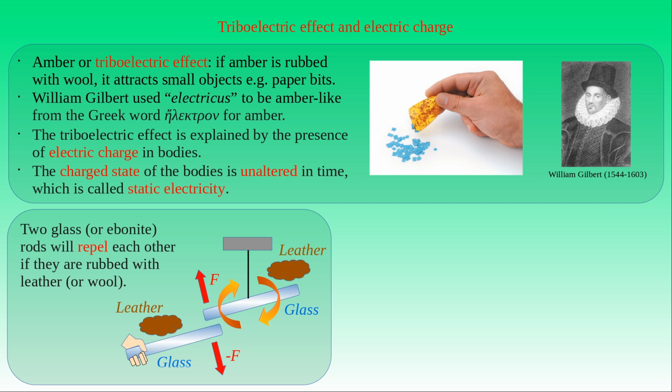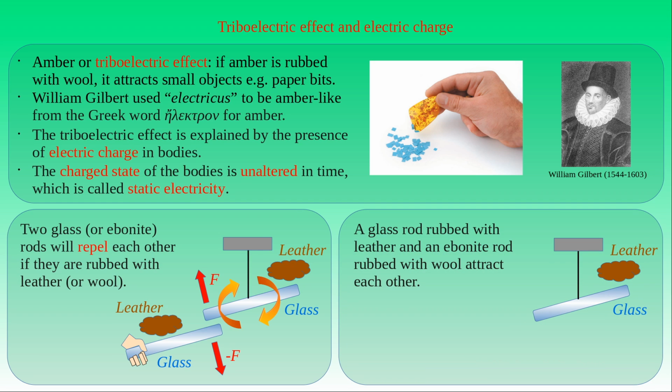We repeat this experiment, but this time we will bring an ebonite rod near the glass rod suspended through the string. We electrify the hanging glass rod by rubbing it with leather, and we rub an ebonite rod with wool so that it could also attain charge. If we bring the charged ebonite rod near the charged glass rod, then we will see that the two rods attract each other. That is, the hanging glass rod turns in the direction of the ebonite rod and approaches it. This result demonstrates that the electric charge attained by one of the rods produces a force attracting the charge attained by the other one, and vice versa.